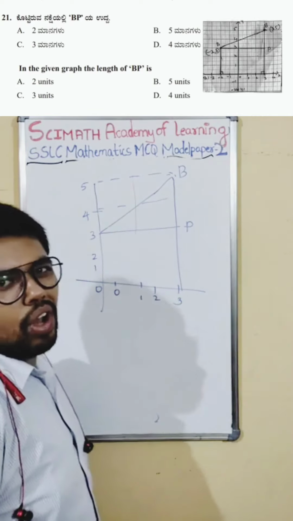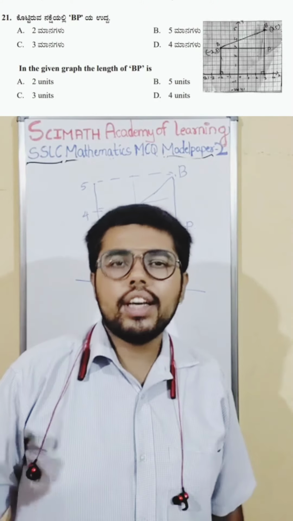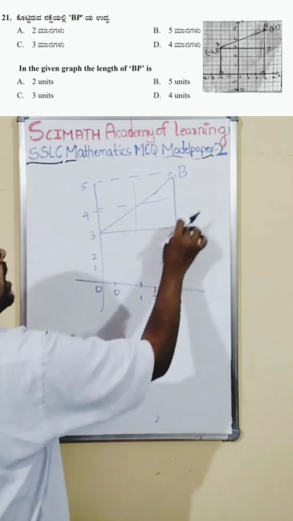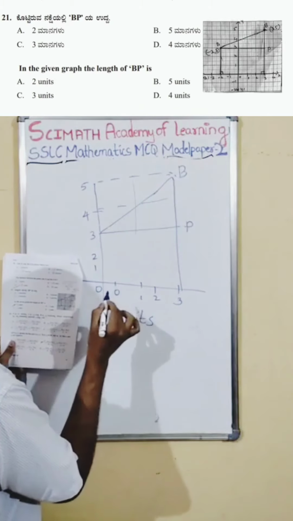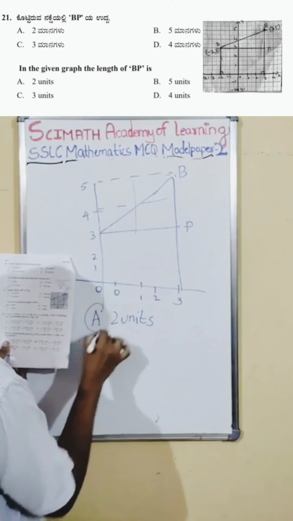Okay, I know all of you know to read the graph. Okay, it is very easy. BP distance is 2 units. So 2 units is the right answer. So where is the 2 units? It is option A itself.